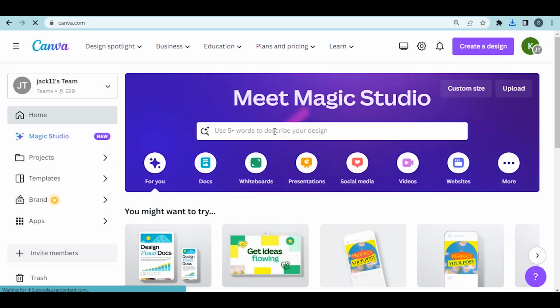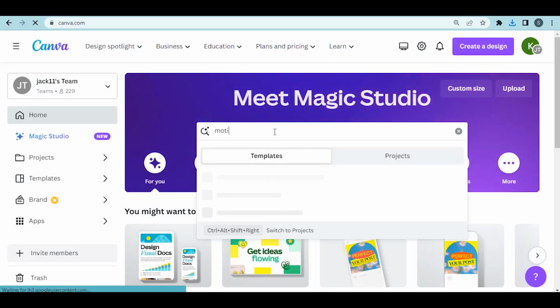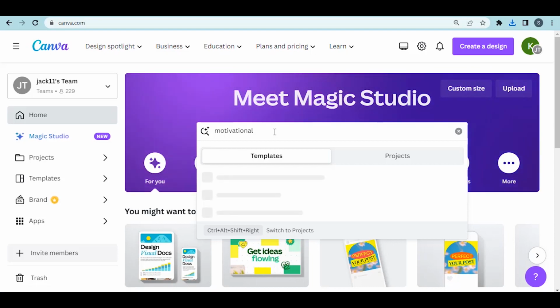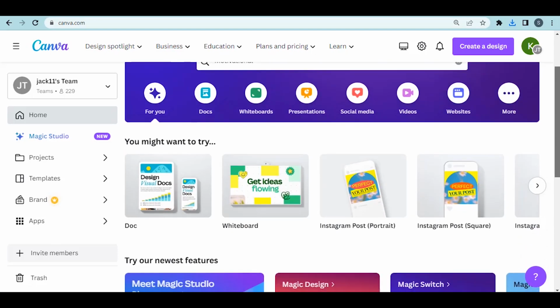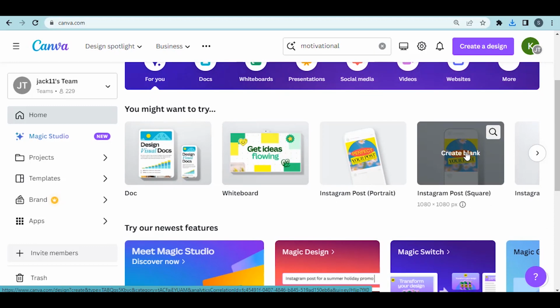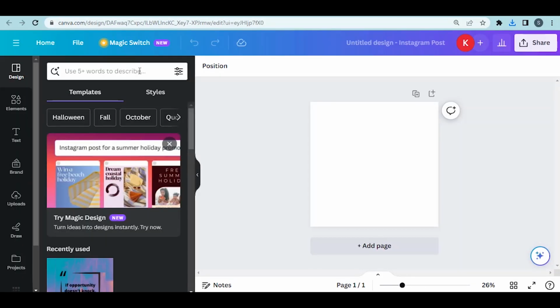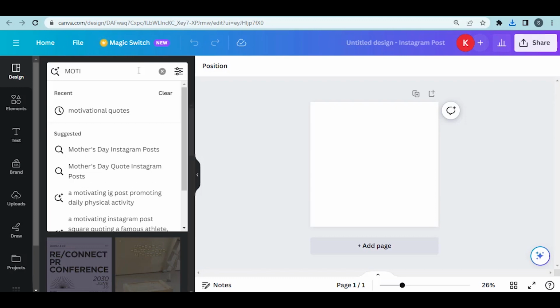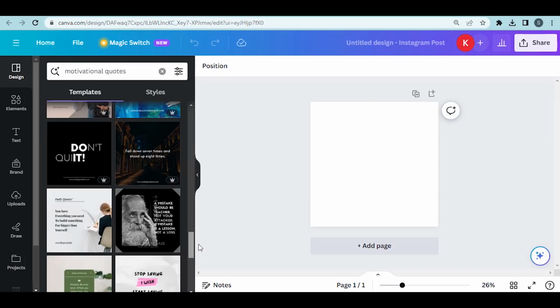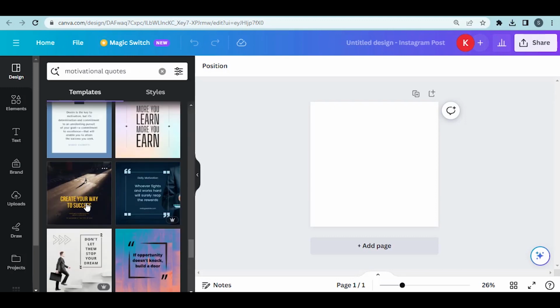For the next and final step, you need to go to CANVA. Here, you can either search for a template with the design you want, or go directly to Instagram post templates. Then, search for motivational quotes. Select the pre-made design that you like.